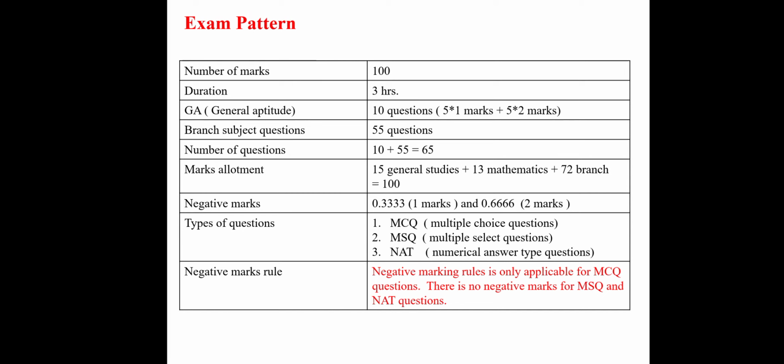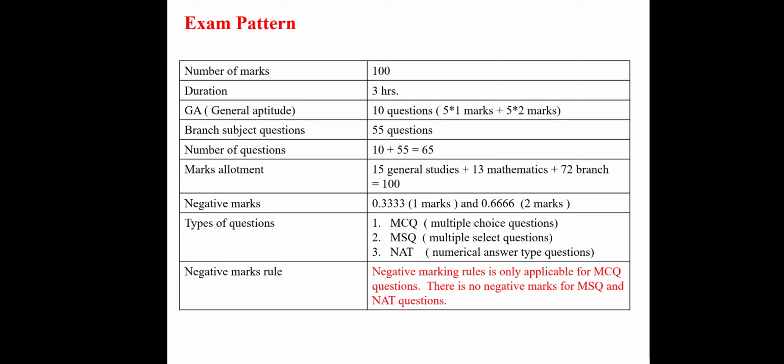Now the types of questions asked in the GATE exam. For 100 marks there will be 65 questions. How are these 65 questions arranged? There are three categories: MCQ, MSQ, NAT. Multiple choice questions, multiple select questions, numerical answer type questions. In multiple choice questions, there is one question with four options, and of those four options, one is the answer.